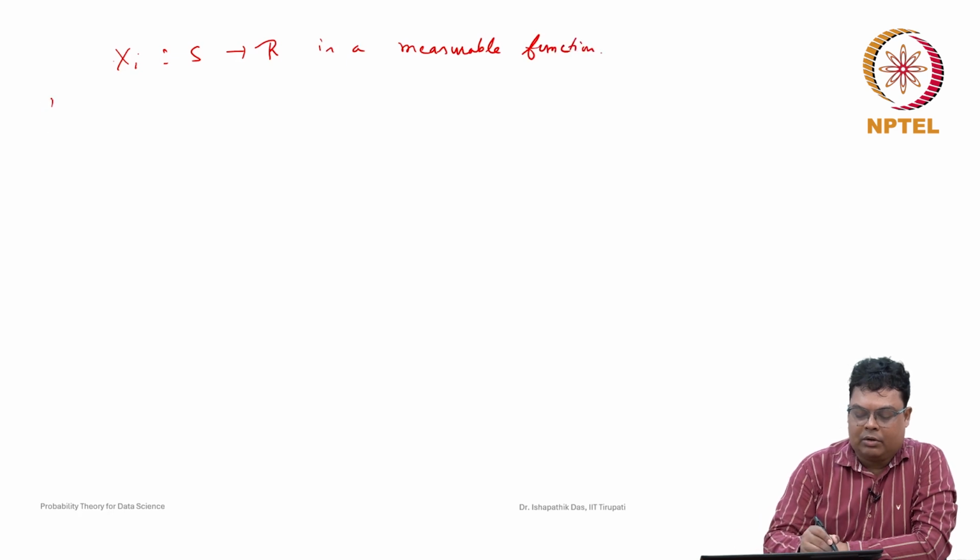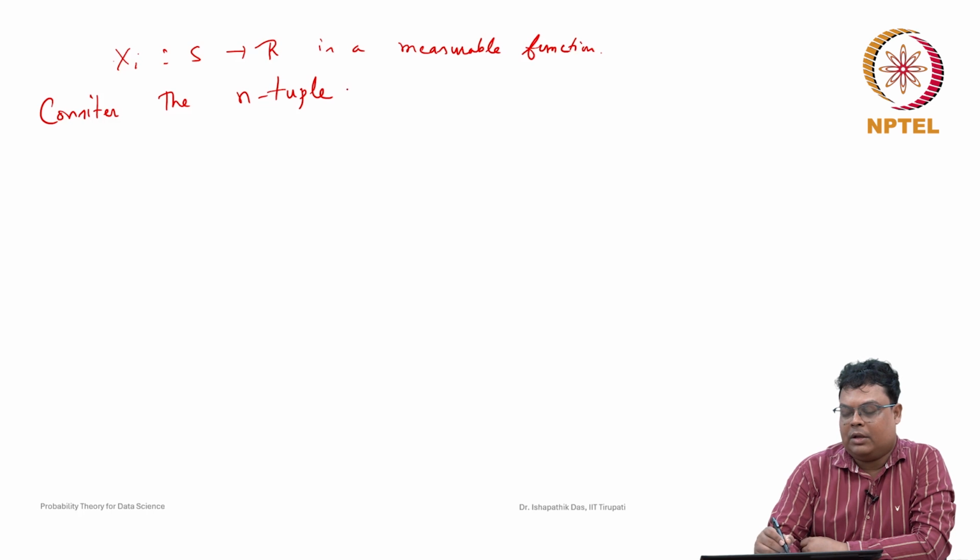Then if you consider the n-tuple, for simplicity we write it as a column vector, x1, x2, ..., xn.